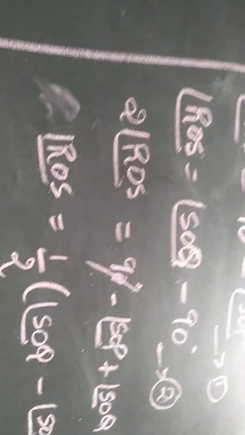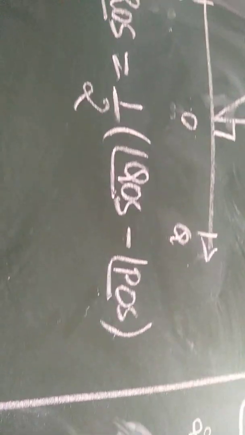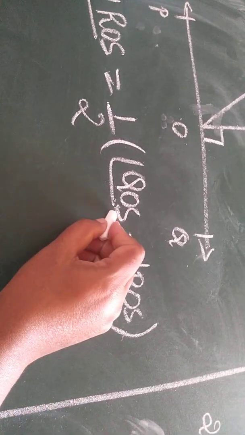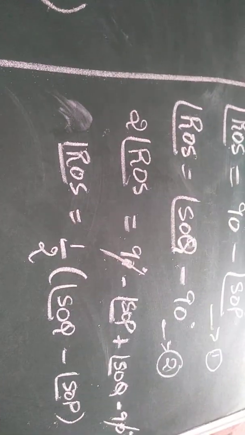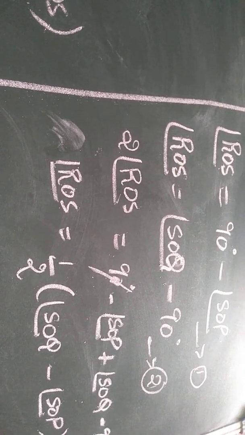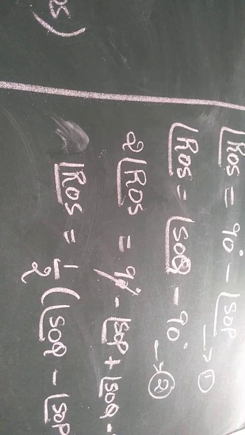So this is the solution they have asked to prove in your question. See here, in the question they have asked ROS is equal to QOS minus POS, same as SOQ minus SOP. That is what I have proved here. Is it clear, children? But writing equations 1 and 2 is very important in this sum.